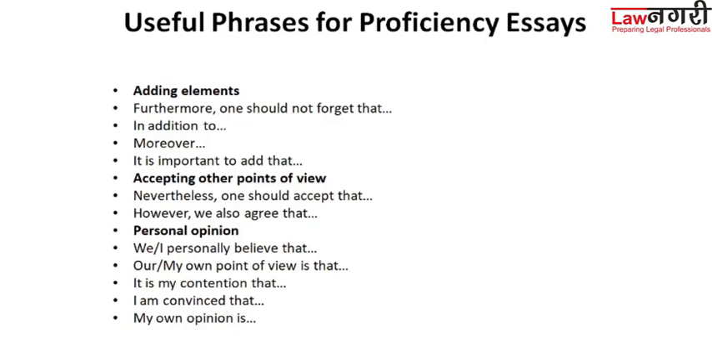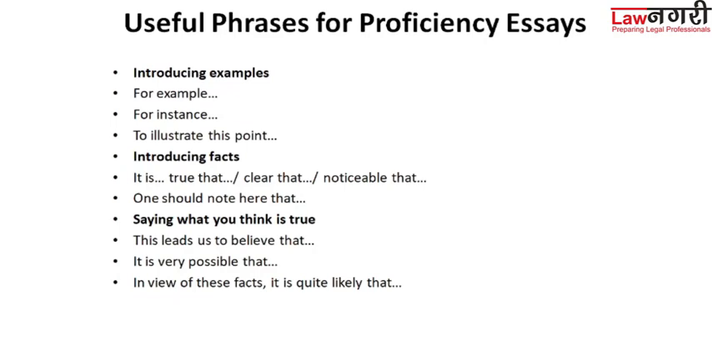Then there are a few more lines so that you can know how to accept other points of view. You may start by writing, nevertheless, one should accept that, or however, we also agree that. When you give your personal opinion, you can use the phrases, we or I personally believe that, or our or my own point of view is that, or it is my contention that. Then you may also say, I am convinced that, or my own opinion is that. After that, for introducing examples, you should start by saying, for example, for instance, or to illustrate this point.